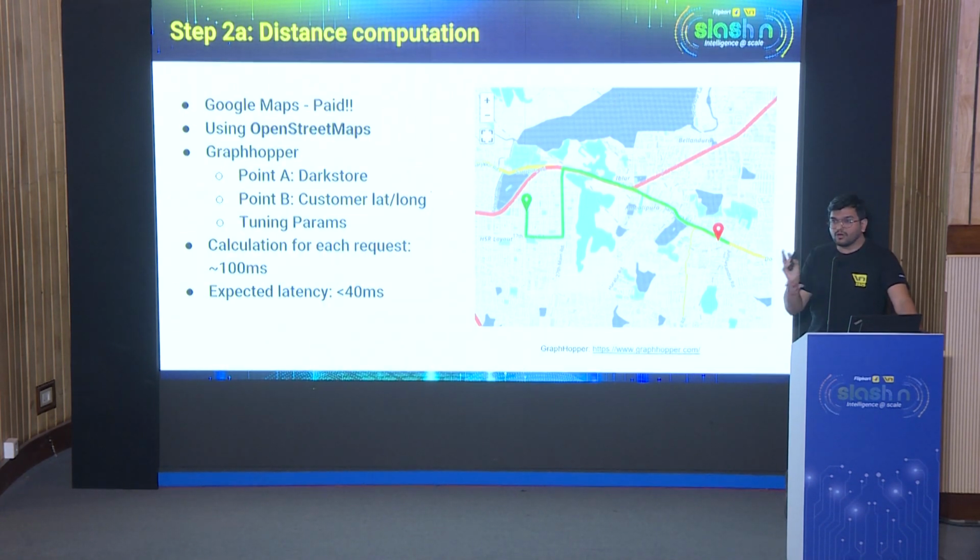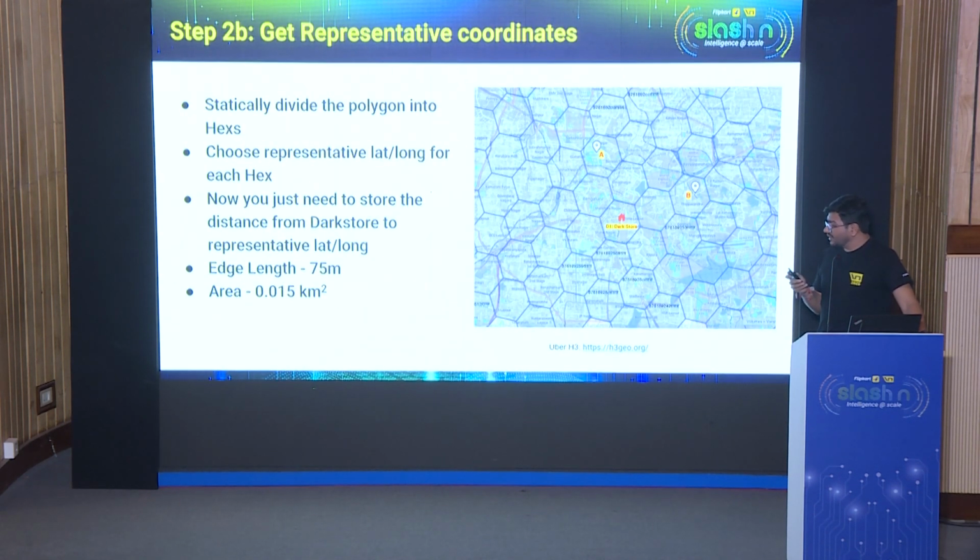So instead of computing for all the lat longs across India, we would compute for a representative lat long, and that distance to that lat long would provide us the approximate distance for the lat longs surrounding it. And that's where we started dividing the polygons into hexes.